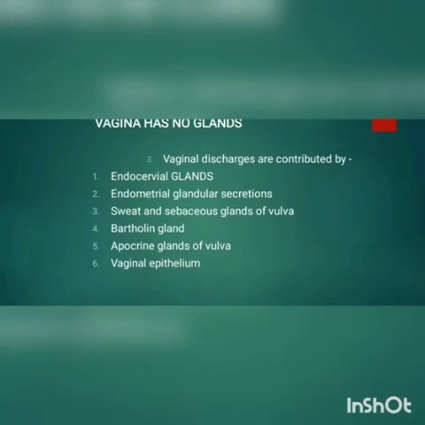Now this vaginal discharge is contributed by other glands, because vagina as such has no glands. It is contributed by the endocervical glands, endometrial glandular secretions, the sweat and sebaceous glands of vulva, the Bartholin's gland, the apocrine glands of vulva. Now this Bartholin gland secretion will be there during sexual excitement. And vaginal epithelium.